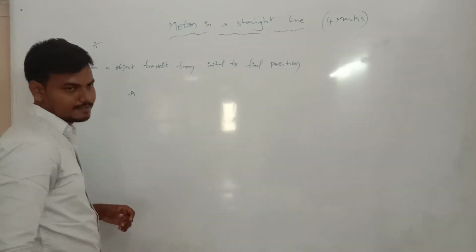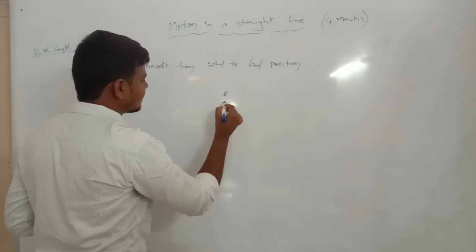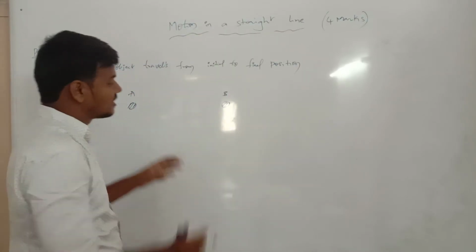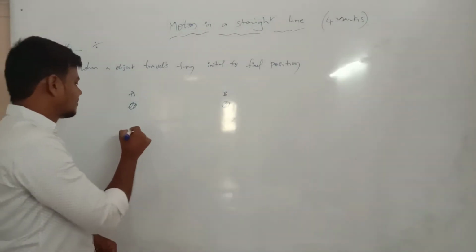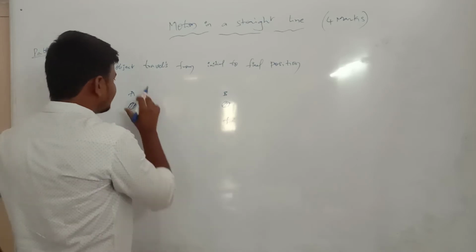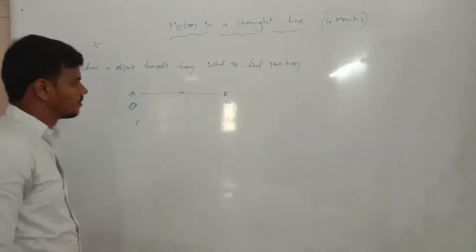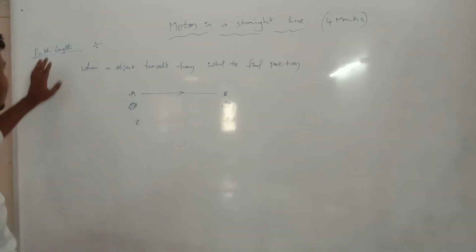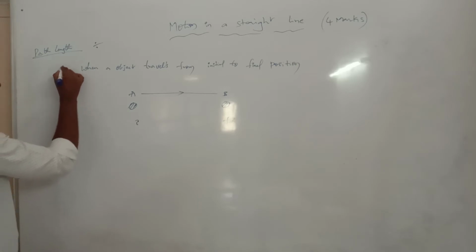A is the object. B is the position, and the same object is here. The positions are different. This is the initial position, this is the final position. When an object travels from initial to final position, this fundamental definition is known as path length. Path length is the first point.